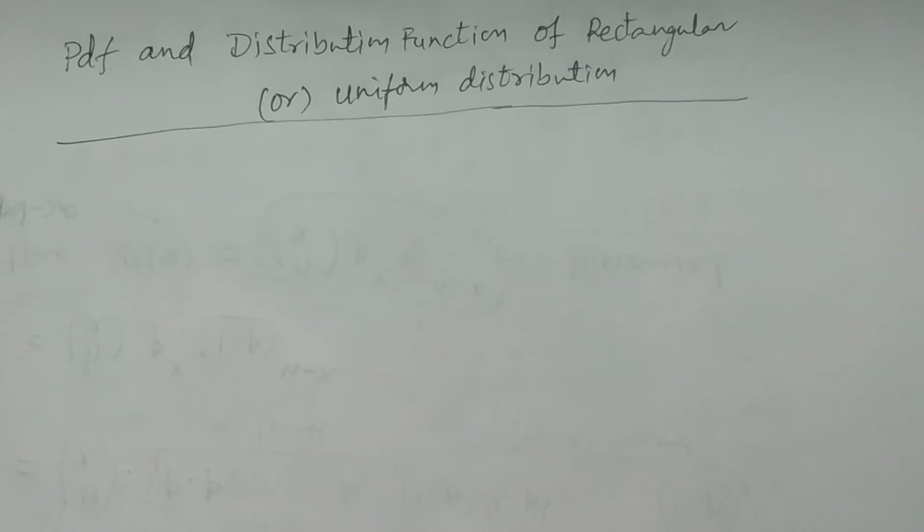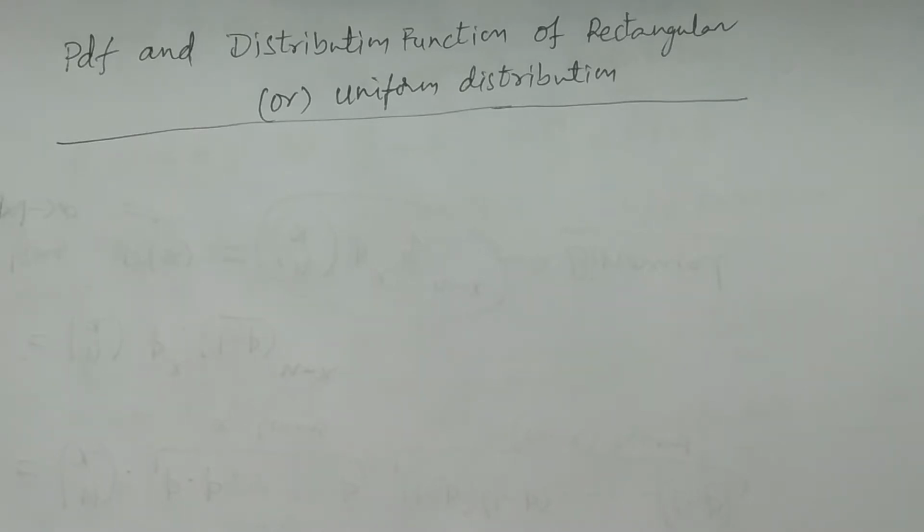In this class, I explain the probability density function, which means the definition, and the distribution function of a rectangular distribution, which is also known as uniform distribution. It is also called uniform distribution.